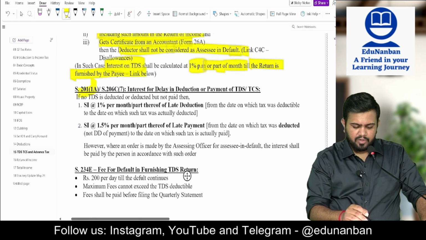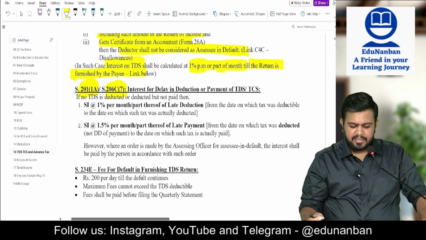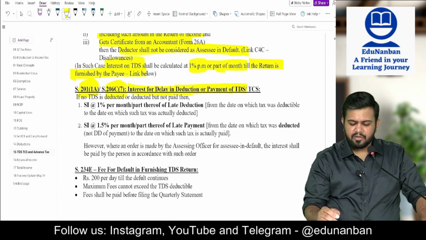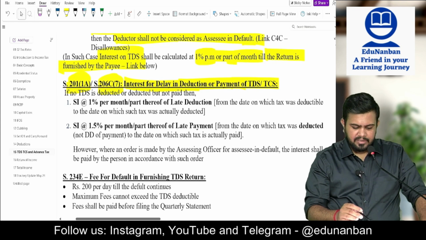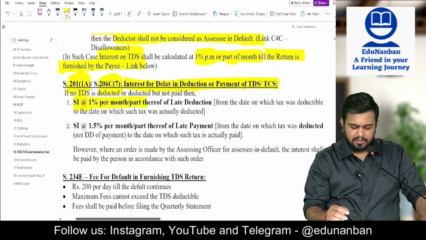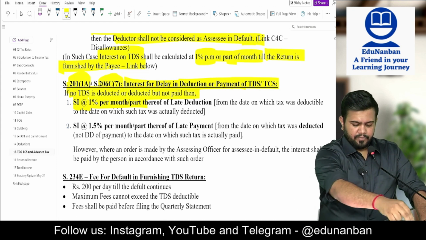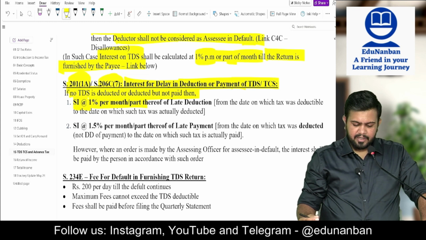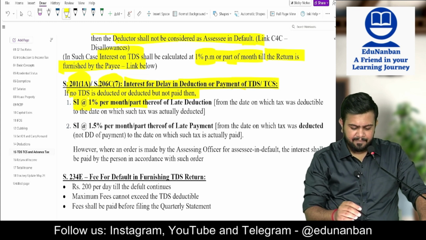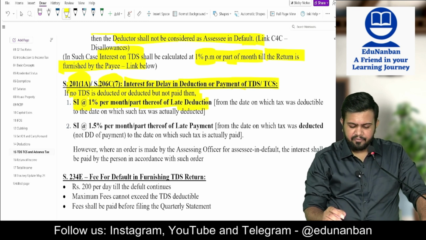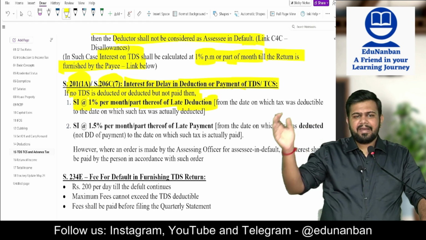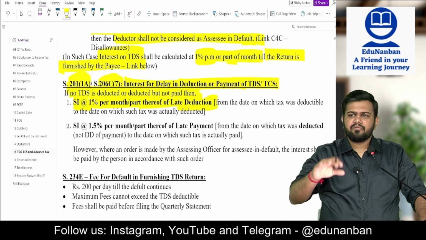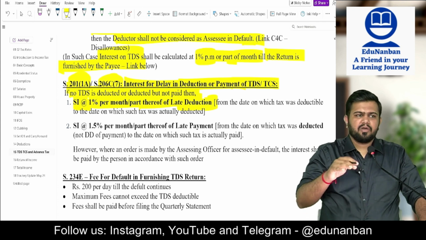Then, section 201(1A), 206C(7), interest for delay in payment or deduction of TDS or TCS. So, what is the interest liable? Interest is simple interest at 1% per month if no TDS is deducted, or deducted but not paid. First one we are seeing, 1% per month or part thereof, for late deduction. So, if TDS is not deducted, or is deducted late, in such case interest is applicable. What is the interest? 1% per month or part of the month.